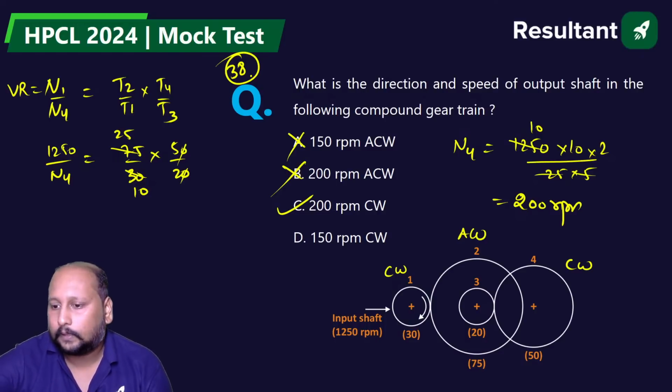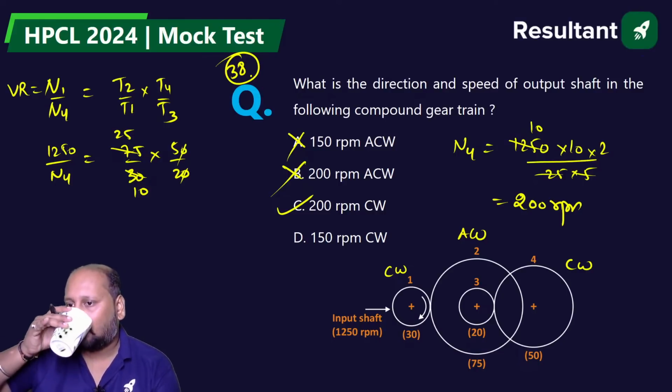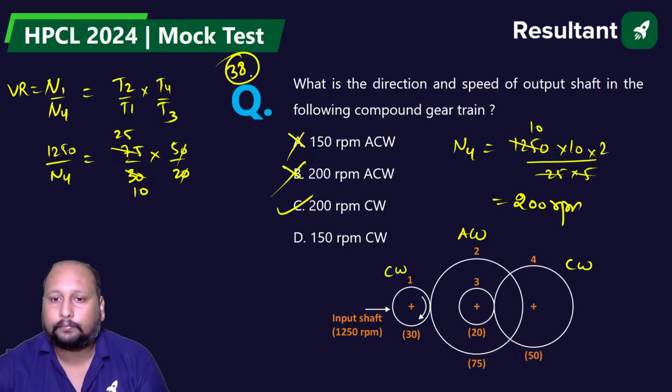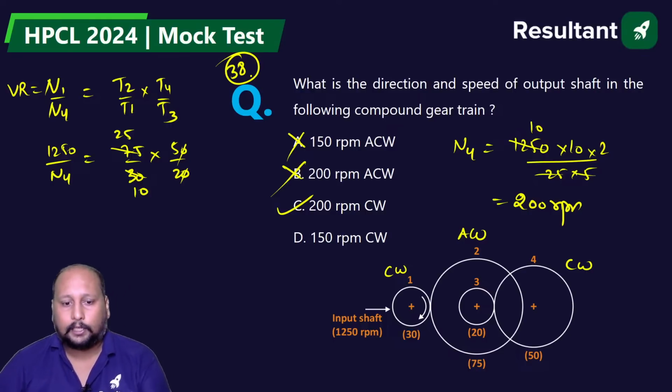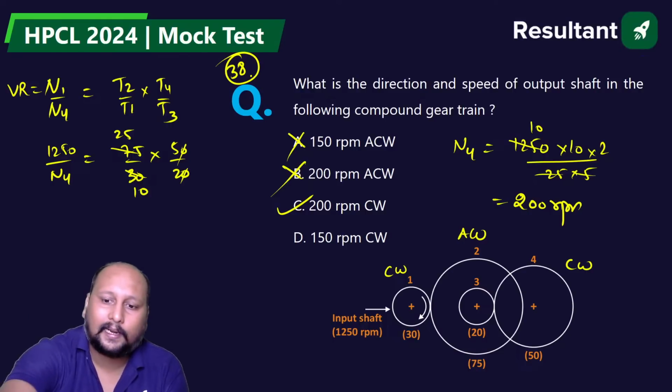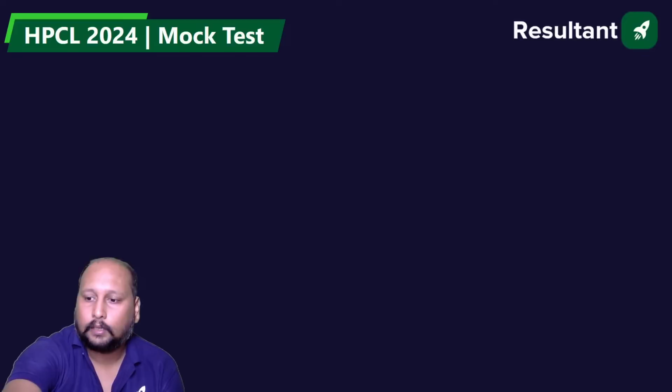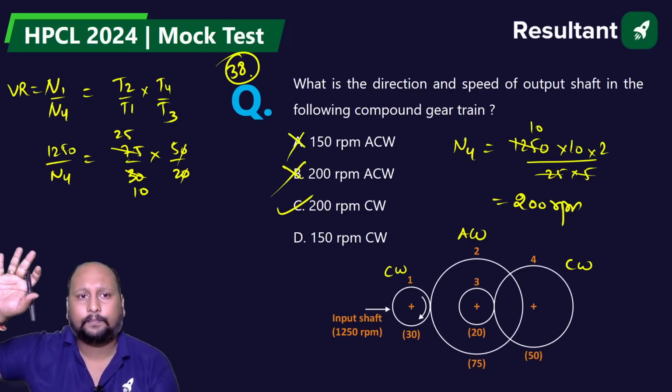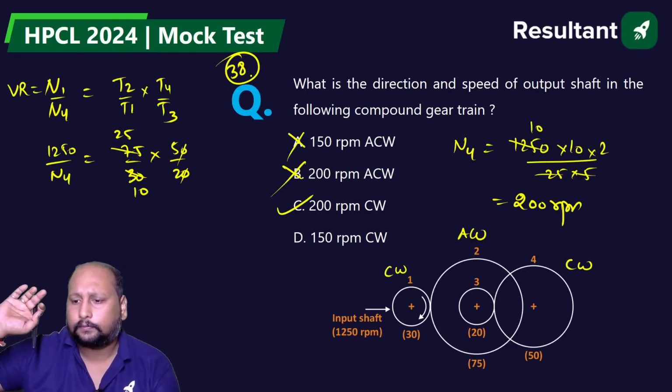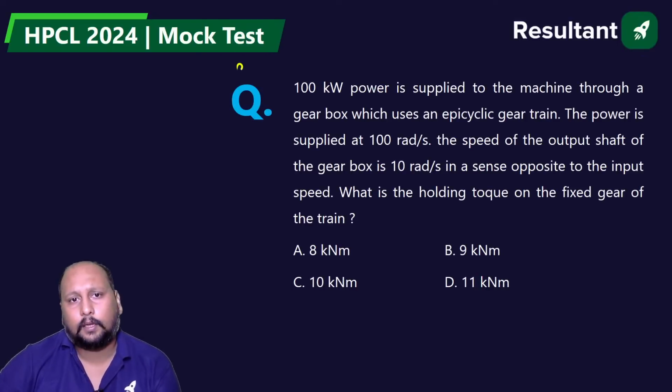Done? Clear? Clear hai? Chaliye. Next, 39 question on the screen. I hope this is clear, everyone. Not at all difficult. Okay, perfect. 39 question.